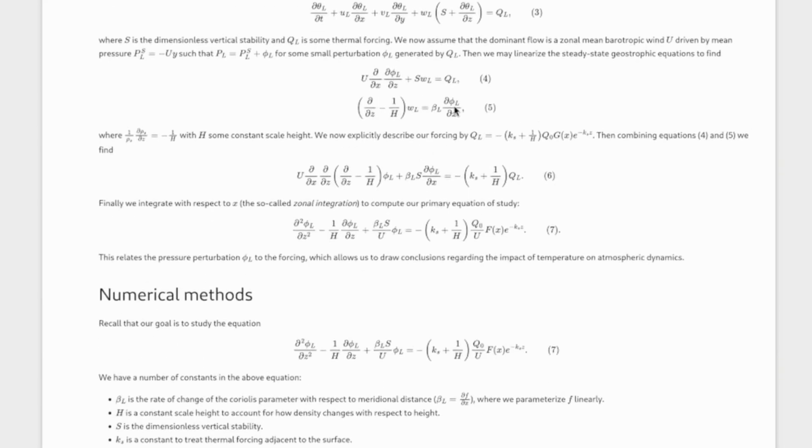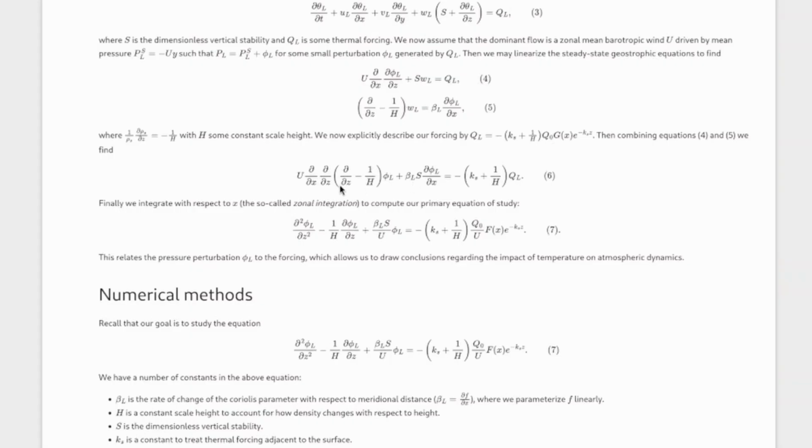Okay. And with both of these in hand, we can go ahead and combine the two into this equation 6, which relates all the things we care about so far into one big model. So this relates our change in Coriolis parameter, which is our beta. It relates our phi, or perturbation. It relates this QL, which is our thermal forcing. And then we really only care about phi as it changes with respect to height.